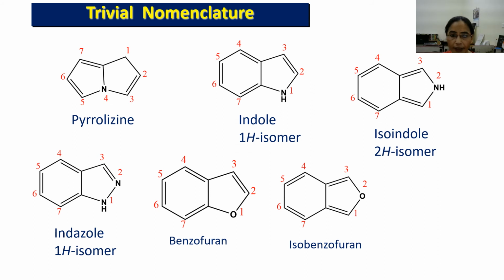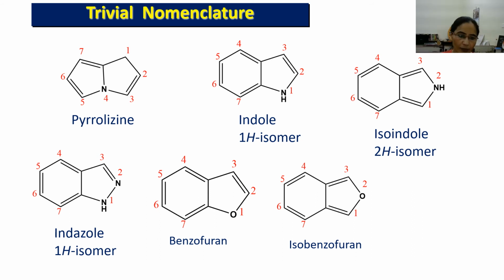You can see here in the 1H isomer, the nitrogen atom gets position 1 from the fusion point. So this is the 1H isomer, and this nitrogen atom gets position 2 from this fusion point. So this is the fusion point, this is position 1 and this is position 2. So it gets position 2, so this is the 2H isomer, and in trivial nomenclature this is indole, and here a prefix is used: isoindole.